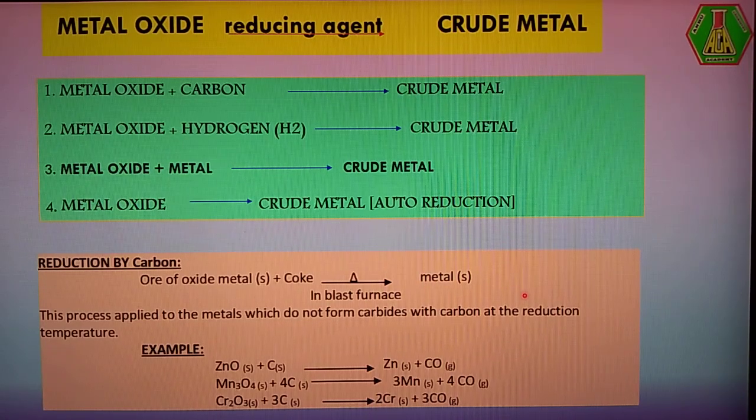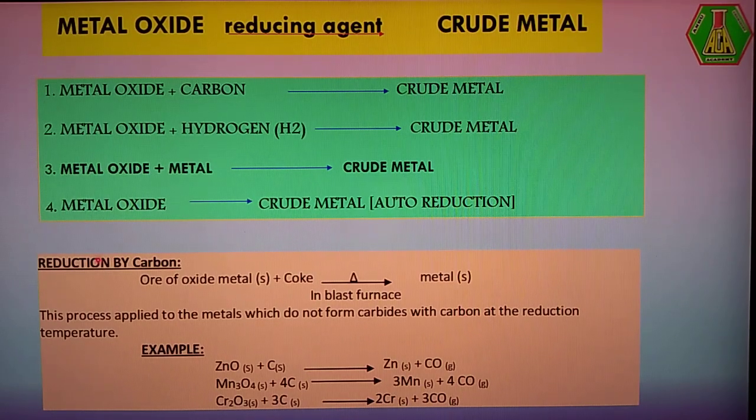Here there is a condition. This process is applicable when the metal does not form carbide with carbon.